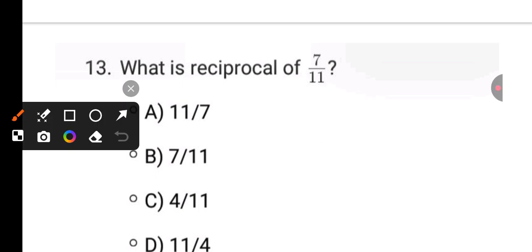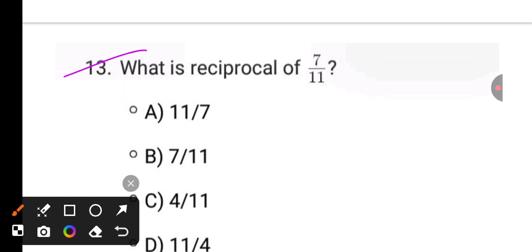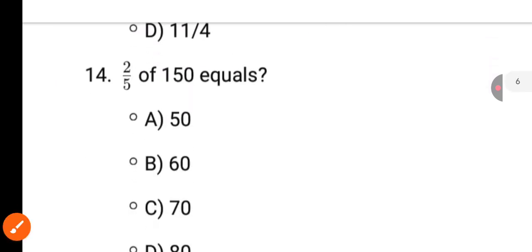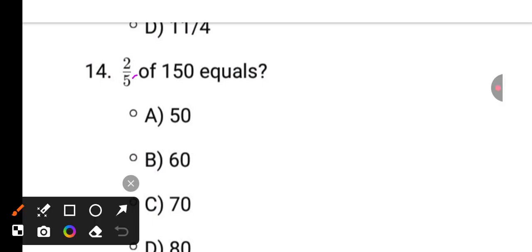Next, what is the reciprocal of 7 by 11? A by B becomes B by A. That is 11 by 7. Option A. Next, it is 3 to the 6. 60 is the answer. Next, again the same.